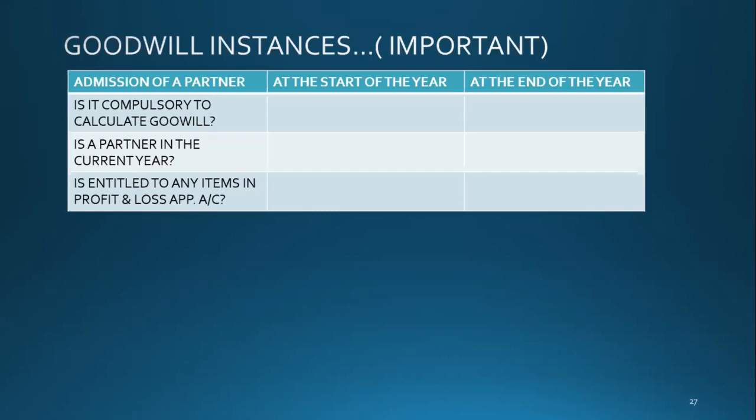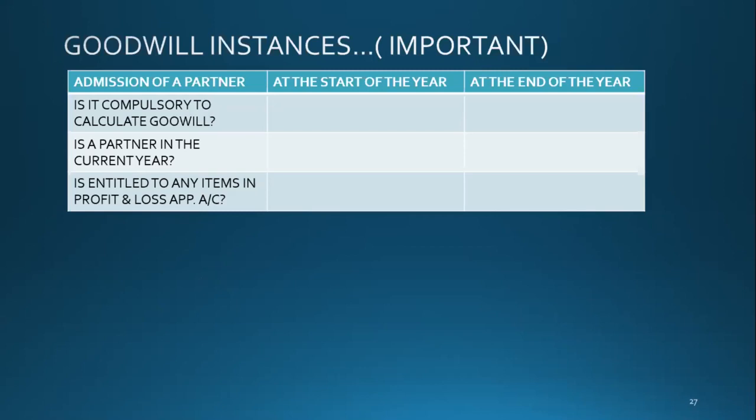So in this table, I am saying admission of a partner at the start of the year or at the end of the year. Okay, that is the heading. Now I can admit you at the start of the year or at the end of the year. These are the two instances you will get in your past paper.